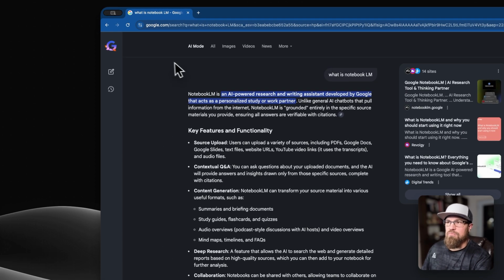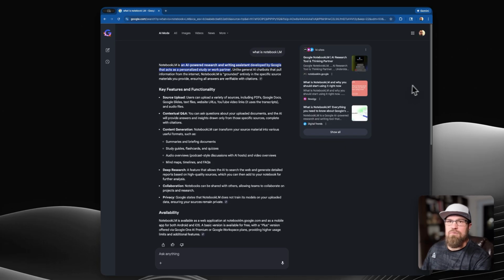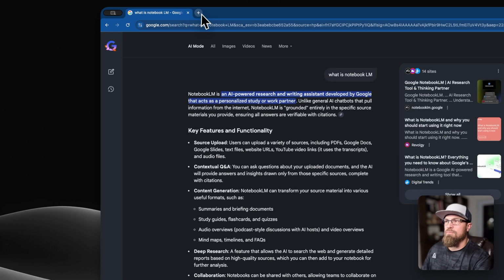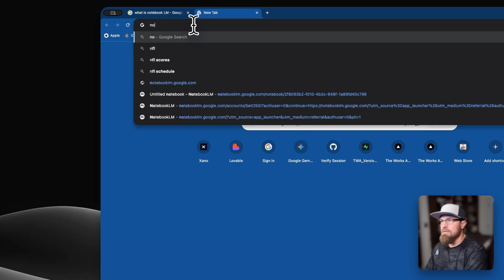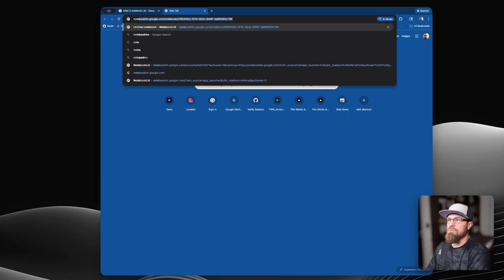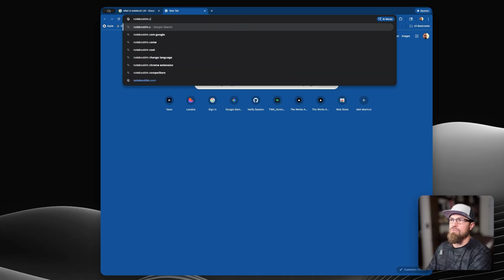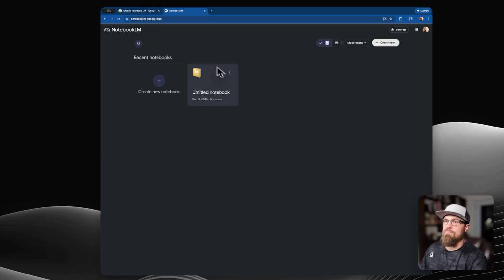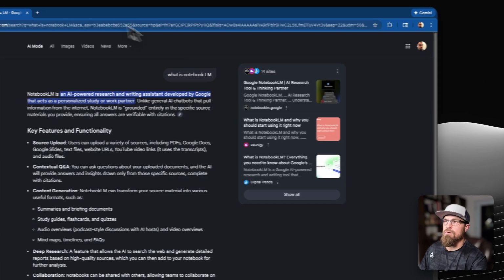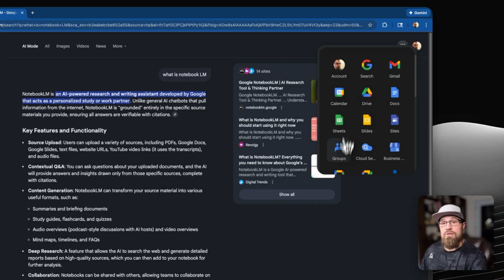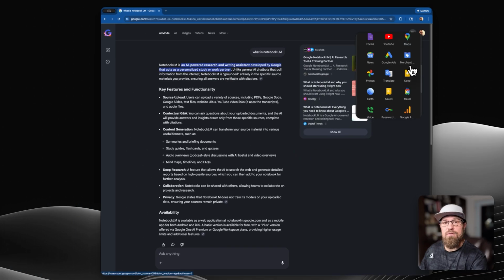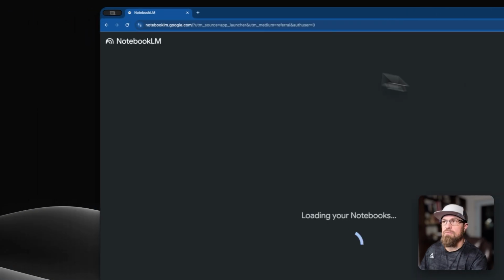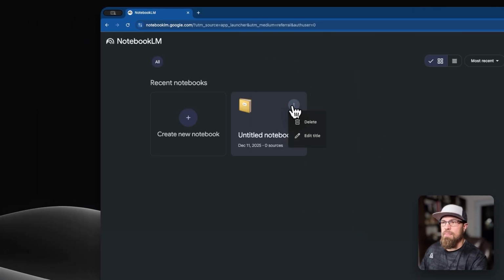So let's jump right in. Ultimately, this is what NotebookLM is. If I was trying to get to NotebookLM, there's a couple ways. I can hit new tab, type NotebookLM. I can Google search it, but I can go to notebooklm.google.com. That's going to take me there. Similarly, if you want to go to the waffle menu, click that right up there. Come down here, I believe, scroll to the bottom, NotebookLM. It's going to get you that same spot.